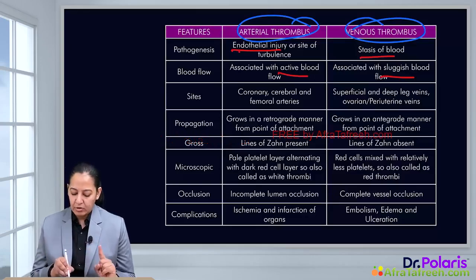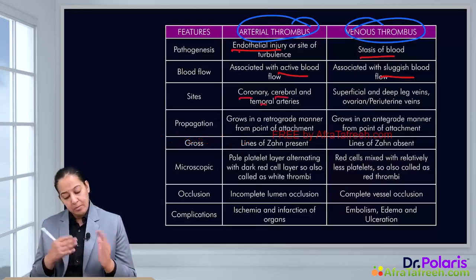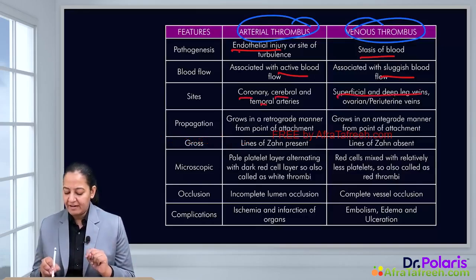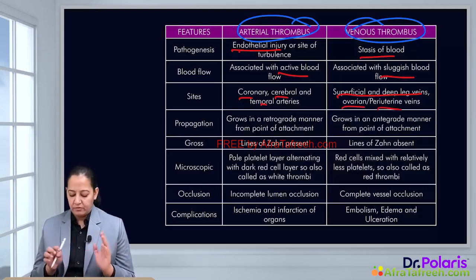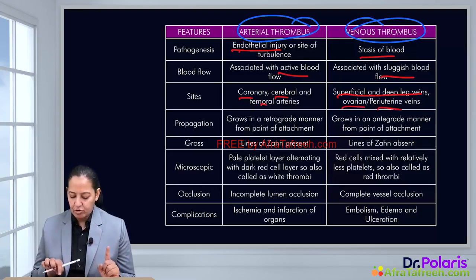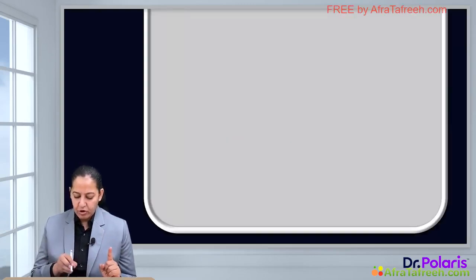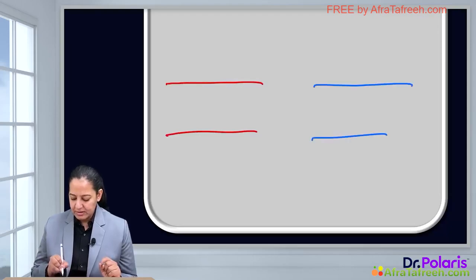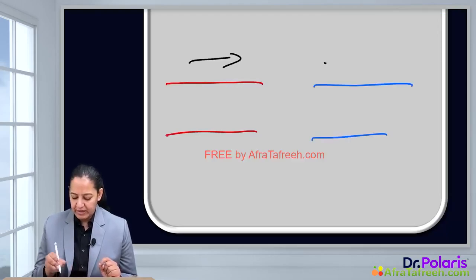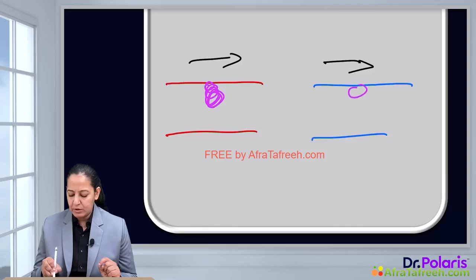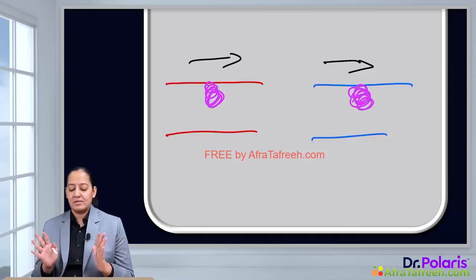The most common arteries are coronary, cerebral and femoral arteries. The most common veins are superficial and deep leg veins, ovarian veins and periuterine veins. Propagation. To explain propagation, I would like to draw a diagram. I would like to draw an artery and a vein. This is the vein. This is the direction of blood flow in each of them. Let me draw a thrombus. This is a thrombus in the artery. This is a thrombus in the vein. So the diagram is crystal clear.